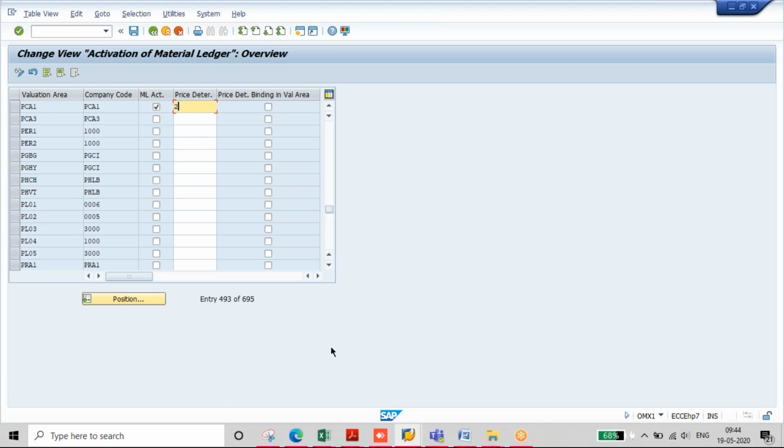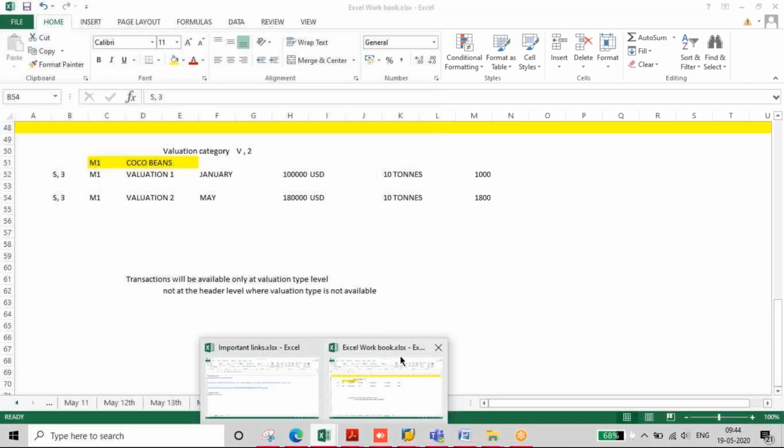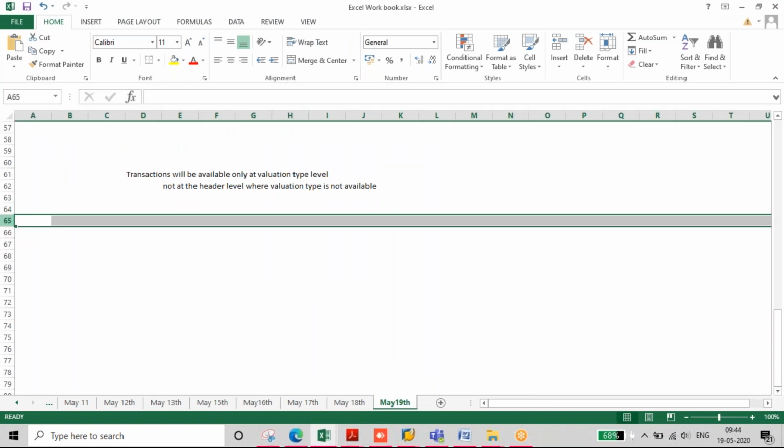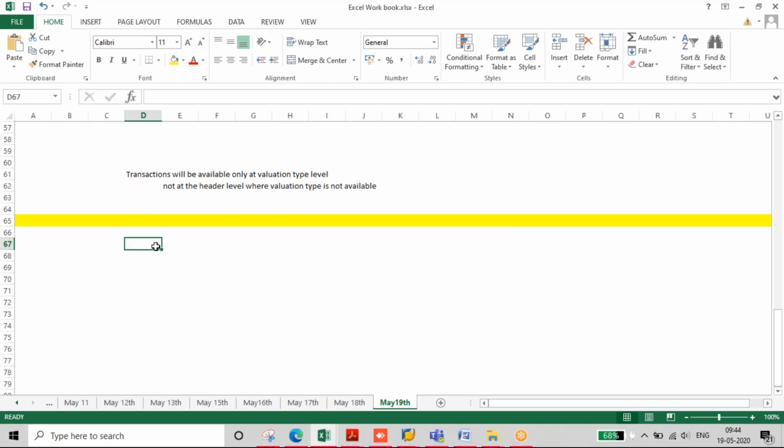You understand this point? Is it clear? 2 and 3 is on the plant level, right? Yeah, and you can have the material, and this control you can have 2 or 3. It depends on the material, whether it is the main product or a byproduct. No, that is partially correct.